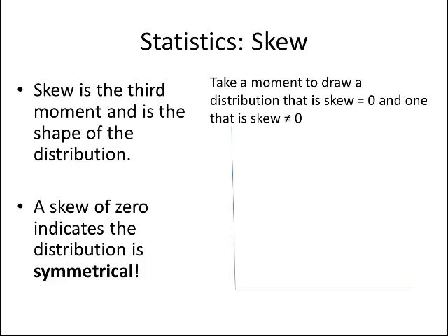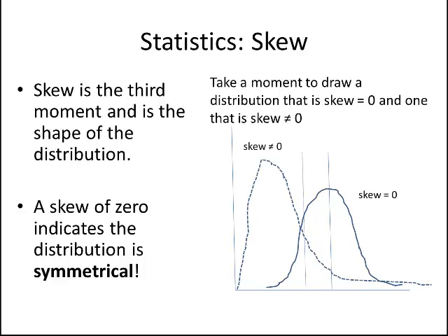Okay, so let's look. You should have hopefully gotten at least the skew equals 0 one, because I kind of gave you a hint there, right? We said a skew of 0 indicates that the distribution is symmetrical. So if you drew a simple bell-shaped distribution, or any distribution that's symmetrical, this would have a skew of 0. Now, some distributions are not symmetrical, right? The data might be bulged to one side and have what we call a tail trailing out to the other side. In this case, we'd have a distribution where the skew is not 0.